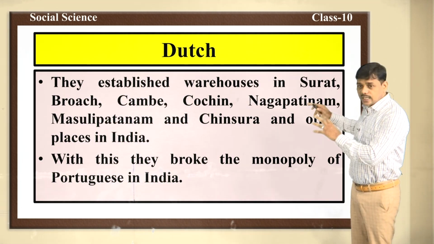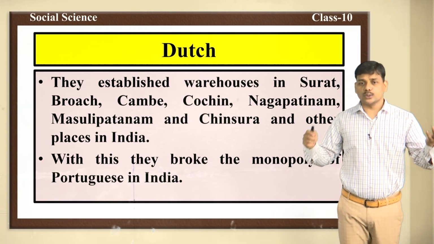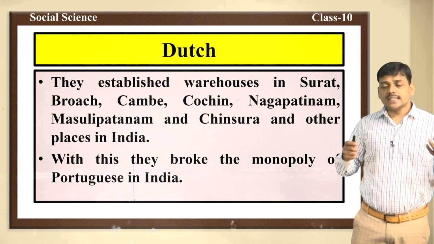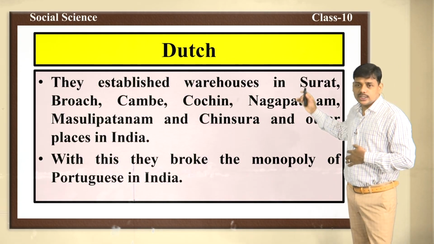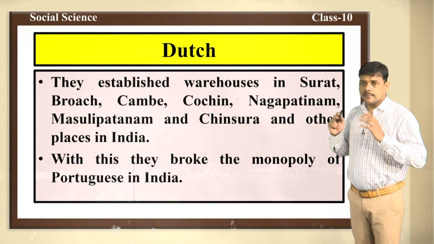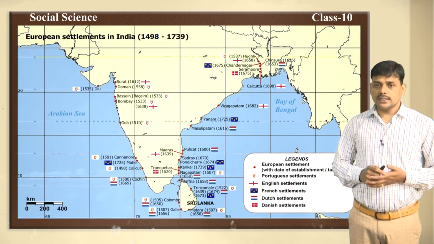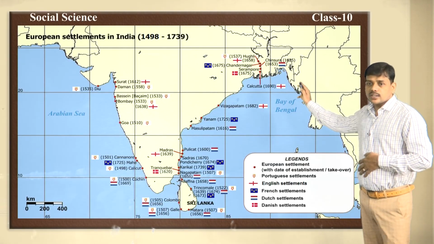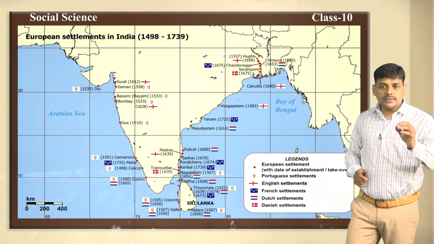They established their warehouses in many places of India, for example Surat, Broach, Cambay, Cochin, Nagapattanam, Masulipatanam and Chinsura. These are all the trading centers or warehouses of the Dutch. Here in this map you can see these important trading centers of the Dutch.